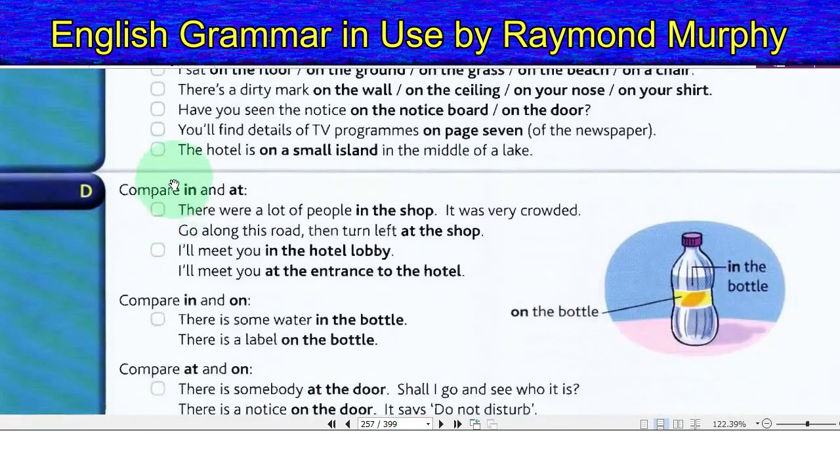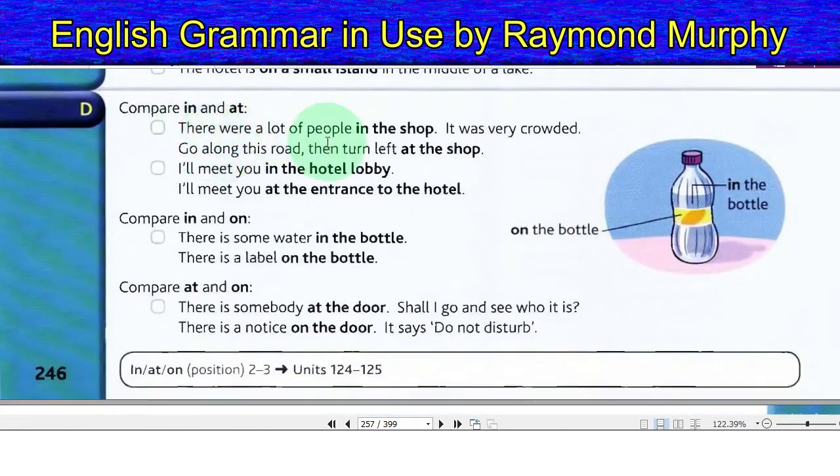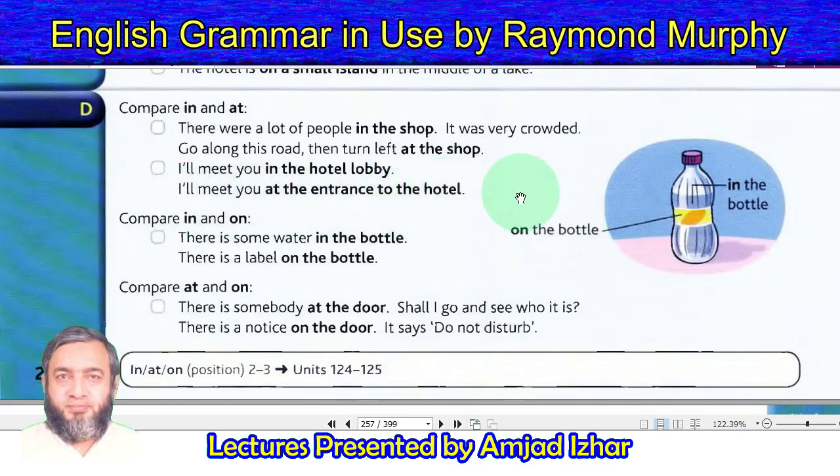D. There were a lot of people in the shop. It was very crowded. Go along this road, then turn left at the shop. I will meet you in the hotel lobby. I will meet you at the entrance to the hotel.